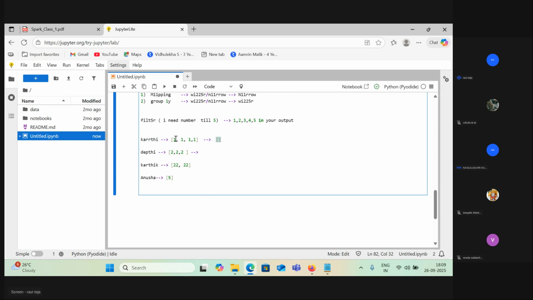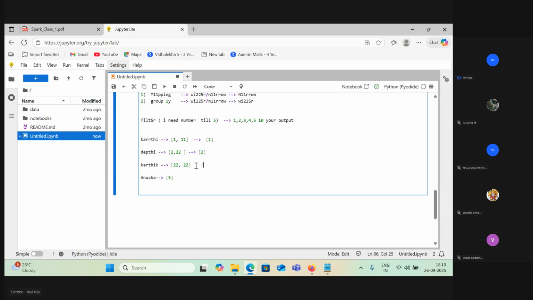So is 1 greater than 5 or less than 5? Less than 5. Okay, so 1 will be the output. Then next one, 1. Next, 11. No, sir. Perfect, because it's greater than 5. Your task is completed, right? Now Deepti will come and say she has 2 comma 22 in her partition. Out of these, only 2 is less than 5, right?